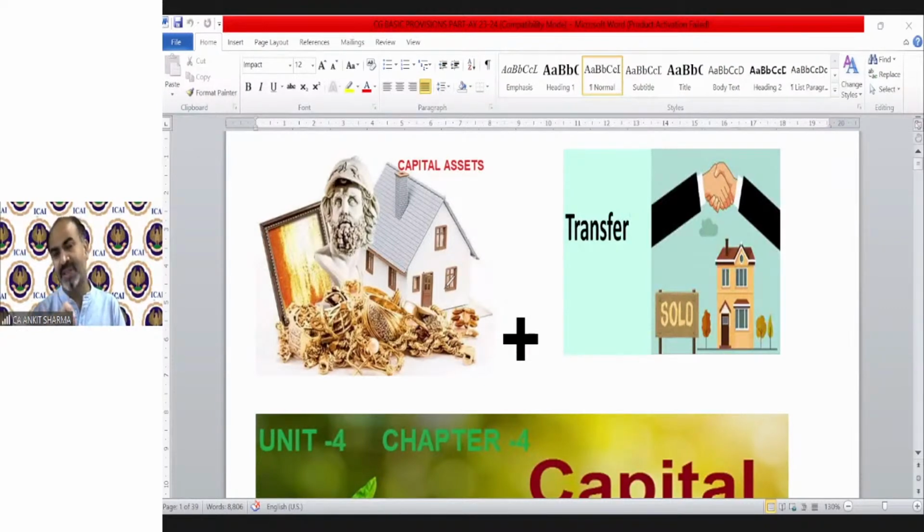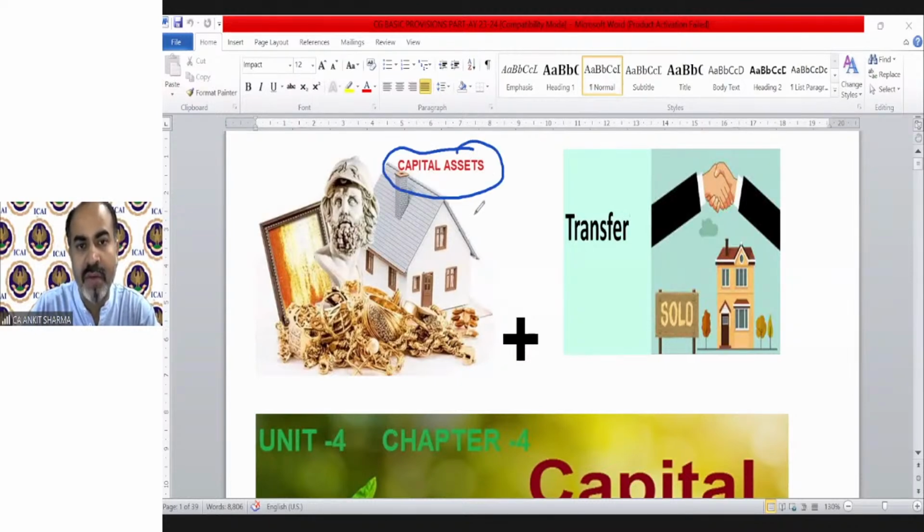But before discussing the technical provisions, let me explain in very simple language which income is going to form part of income under the head capital gain. The provision says that if you have a capital asset, what is the meaning of capital asset, etc., we will discuss.